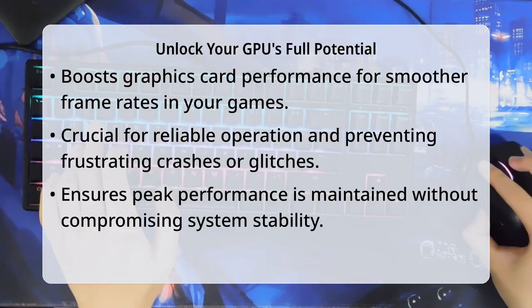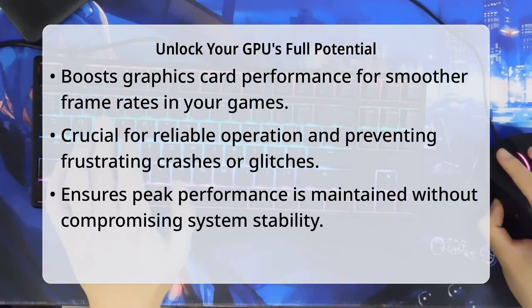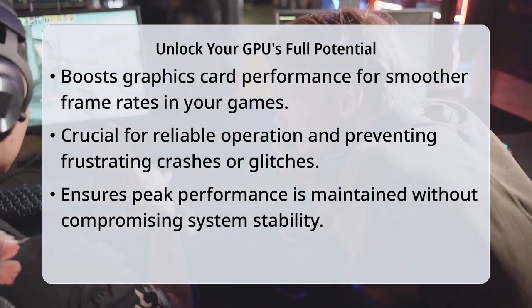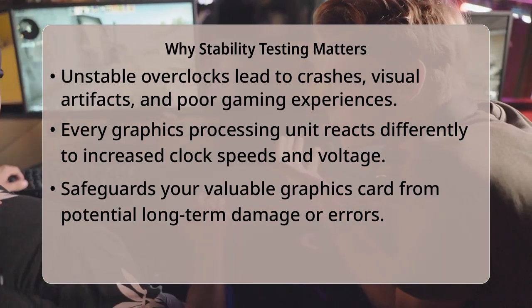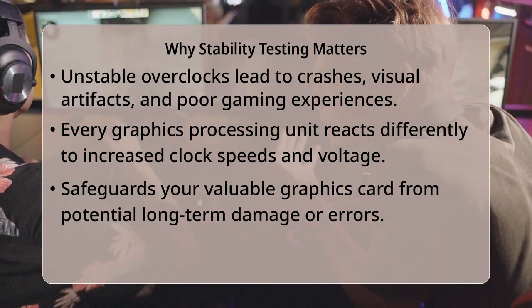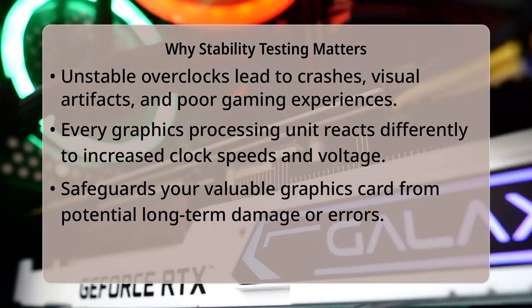The core reason why stability testing is so crucial after overclocking is that every graphics card is slightly different, even within the same model. This phenomenon is often called the silicon lottery. Some cards can handle higher clock speeds and voltages than others without becoming unstable. When you increase your graphics processing unit's clock speed or memory frequency, you also increase its power consumption and heat output. If these increases are too aggressive, the card can make errors, leading to visual problems like artifacting, or even cause your computer to crash as a protective measure.